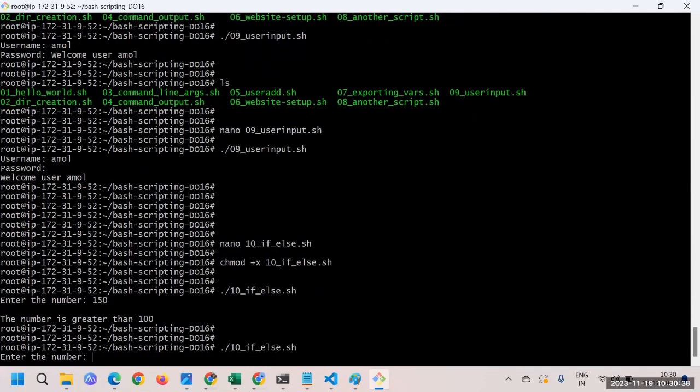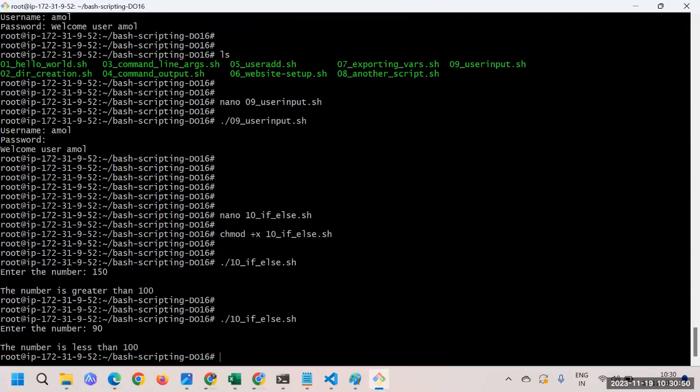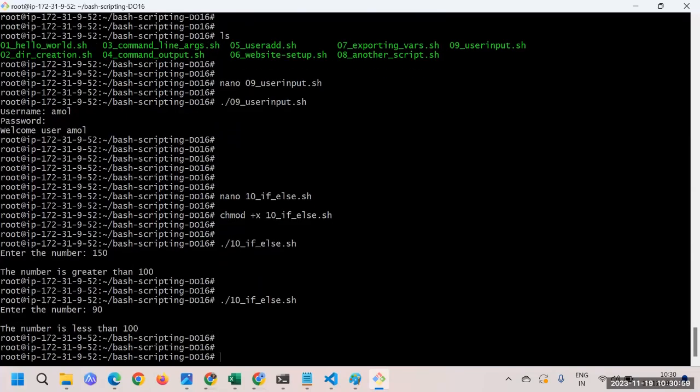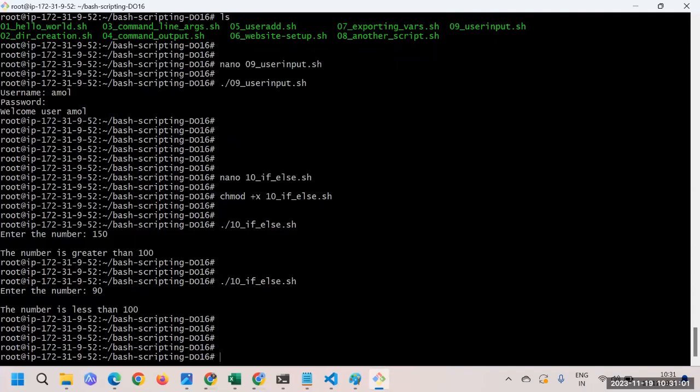Let's run the script again, and this time I'm giving the number as 90. And we know that this number 90 is less than 100, correct? So that's the reason I'm expecting it to print the else part. Let's see. Here you can see the number is less than 100. Great. So as per our logic, what we have thought, the script execution is happening accordingly.